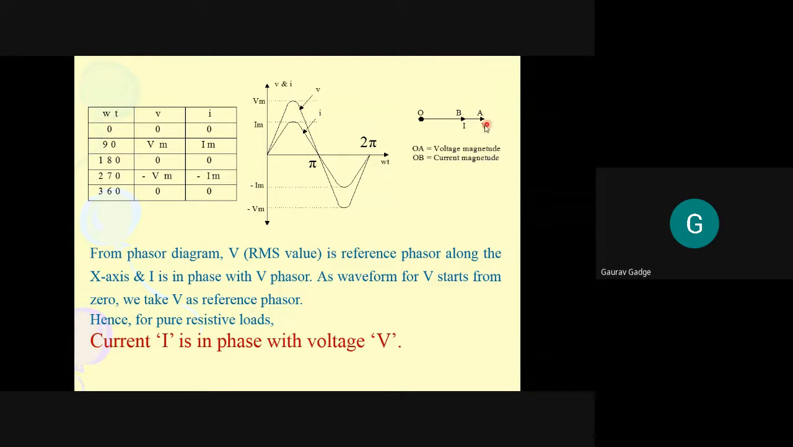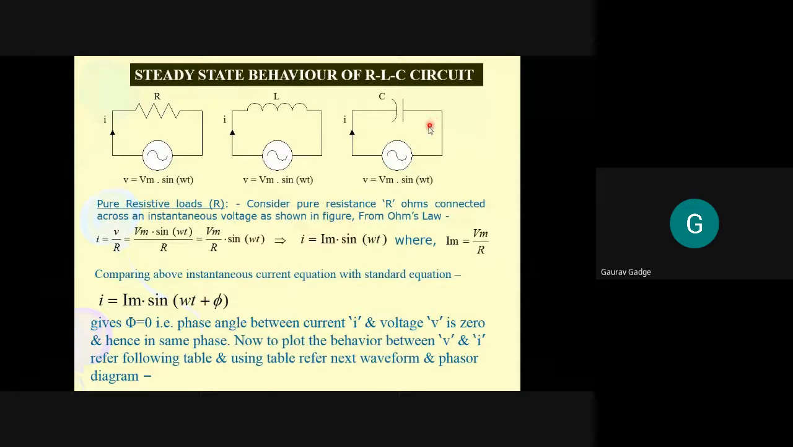With respect to this voltage, the current I is in phase with voltage. So this is the current magnitude. OB is indicating current magnitude and OA is indicating voltage magnitude. So both the parameters, voltage and current, are in phase. So it means the phase angle phi is equal to 0. Now what is phi? Phi is the phase angle between current I and voltage V.